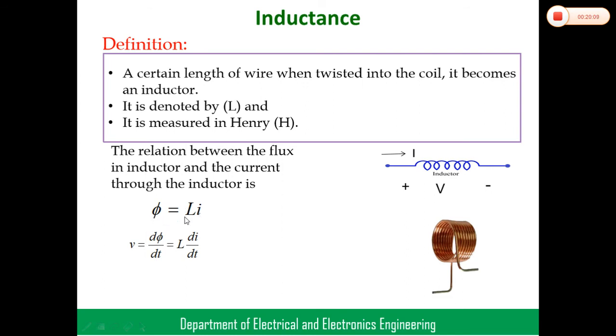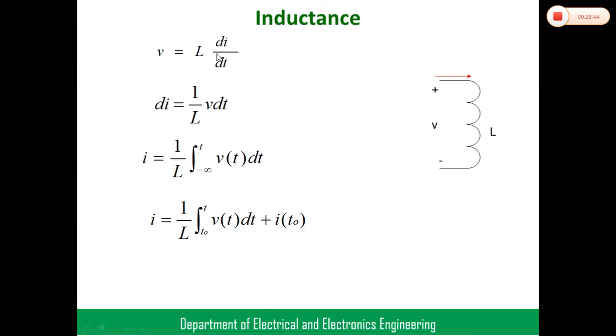Here, according to Faraday's law, V is equal to d phi by dt, where phi equal to L into I. L is a constant, so V equal to L into di by dt. The voltage across the inductor is V is equal to L into di by dt. Coming to the next formulas we require: current, then power, after that energy. So from V equal to L into di by dt, we can find the current.